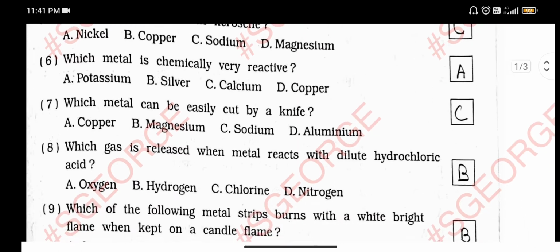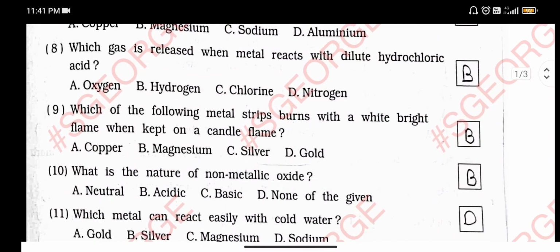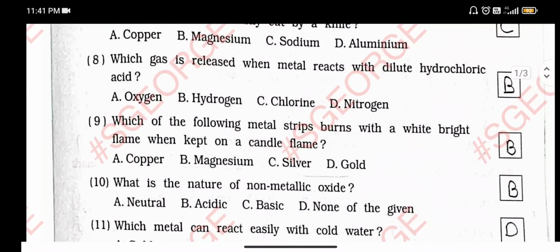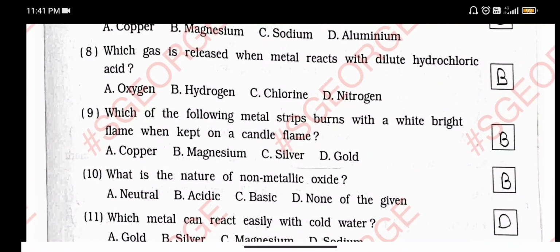Number 8, which gas is released when metal reacts with dilute hydrochloric acid? Dilute hydrochloric acid that means HCl, ये एक टाइप का एसिड है, तो वो जब मेटल्स के साथ रिएक्ट करता है तो कौन सी गैस रिलीज होती है? एंड दैट इज आवर हाइड्रोजन गैस.